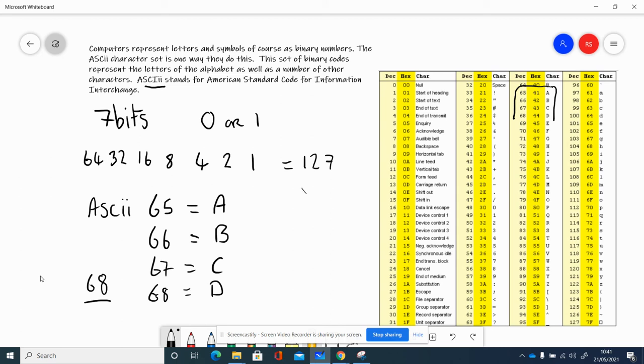So you can see on this chart, there are lots of other symbols that you can use in Ascii, as well as uppercase letters. There's a whole set of separate character codes for lowercase letters, starting here at decimal 97 and going on down to 122. So the biggest number we can get in this 7-bit code is 127, but we do have 0 as well. So we've got 128 options, and the ones we're really interested in are the letter codes.